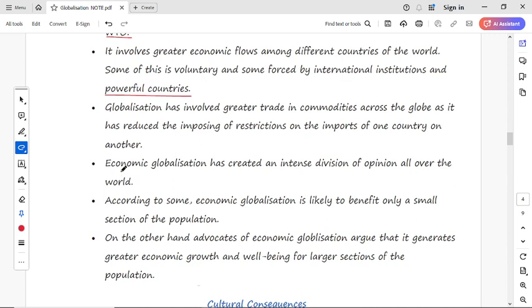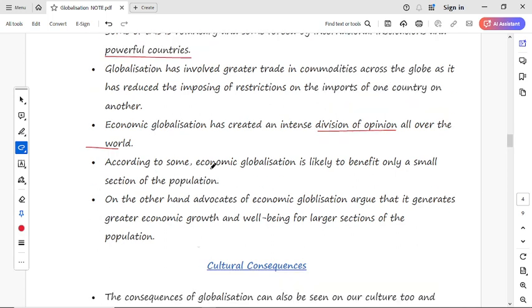Now next, economic globalization has created an intense division of opinion all over the world. It has created a division of opinions among the different countries of the world. According to some, economic globalization is likely to benefit only a small section of the population.